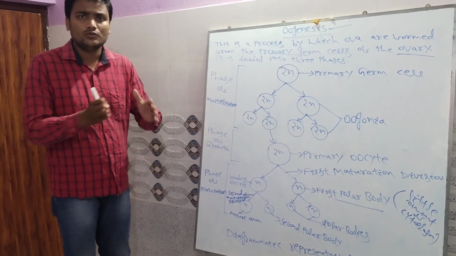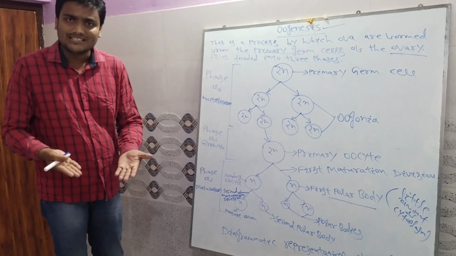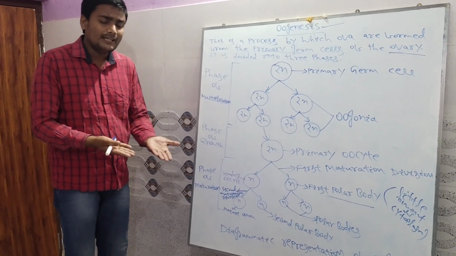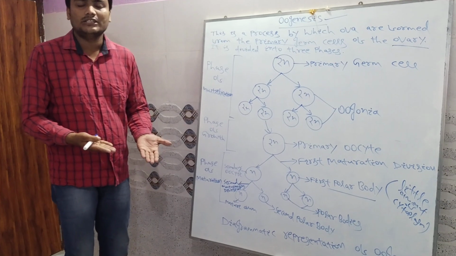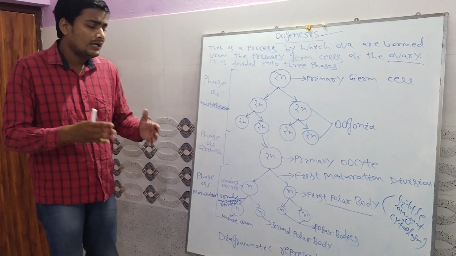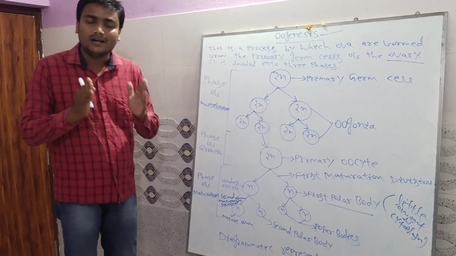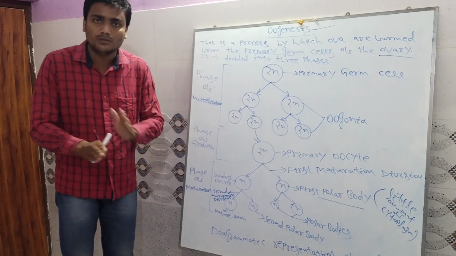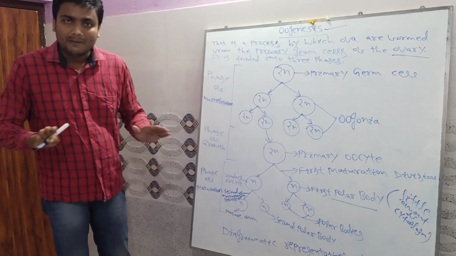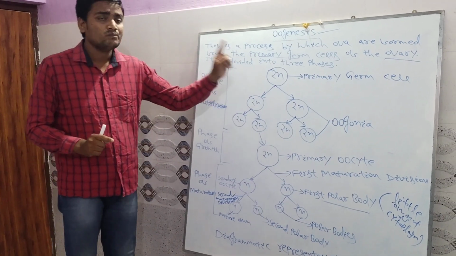It forms two parts: the larger cell called the secondary oocyte and the smaller cell called the first polar body. The secondary oocyte again undergoes the second maturation division and is converted into a mature ovum and a second polar body, and the first polar body is converted into two additional polar bodies. The polar body contains little cytoplasm and does not take part in oogenesis, and one mature ovum is formed from the one primary germ cell.